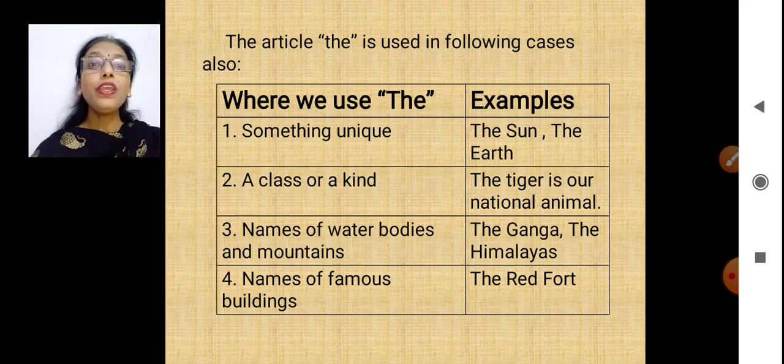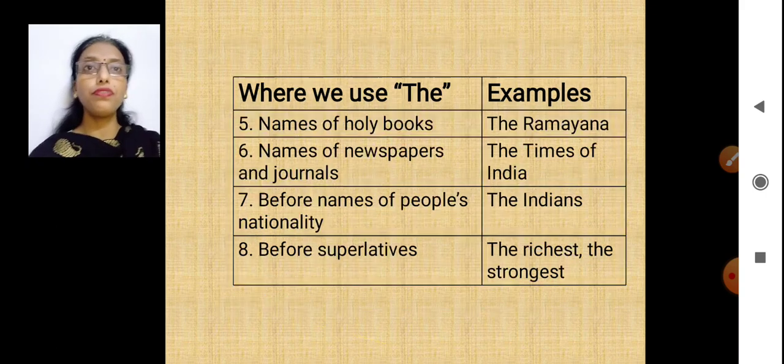Yes? Now names of some famous buildings as well. We put the in front of them, like the Red Fort, the Jantar Mantar. So these are the famous buildings. Yes, we put the in front of them. Now names of holy books like the Ramayana, the Bhagavad Gita, the Mahabharata, the Quran. These are the holy books. Yes, the Guru Granth Sahib. So these all are holy books and we put the in front of them.